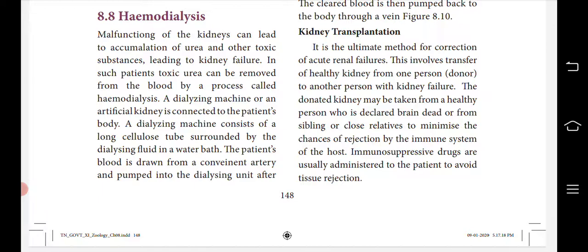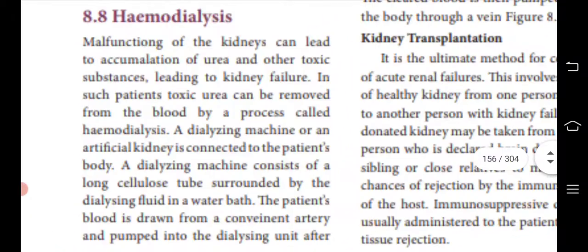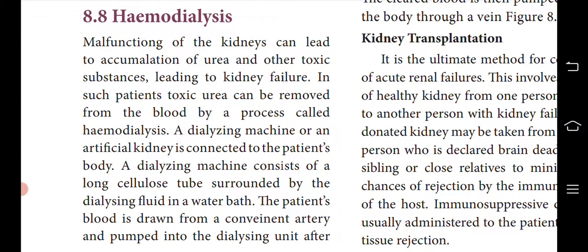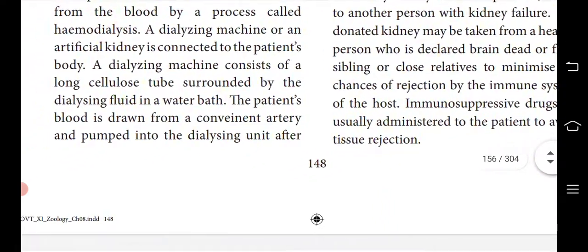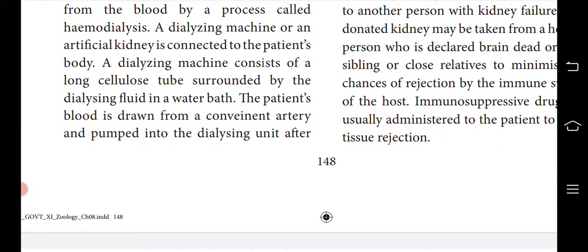Hemodialysis. It is used when the kidney is not functioning at all. We provide an external source for purifying the blood. In the case of chronic and adverse conditions of renal failure, hemodialysis is done. Malfunctioning of the kidney can lead to accumulation of urea and other toxic substances. Once it is not excreted, it stays in the blood, and this leads to kidney failure. In such patients, toxic urea can be removed from the blood by the process called hemodialysis. This is done by the dialyzer or dialyzing machine, also called the artificial kidney.